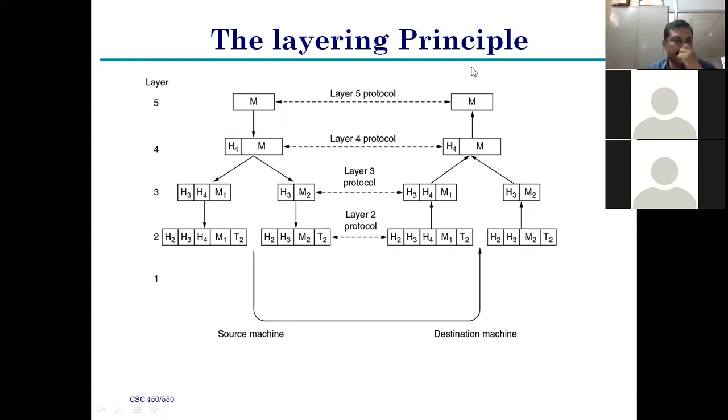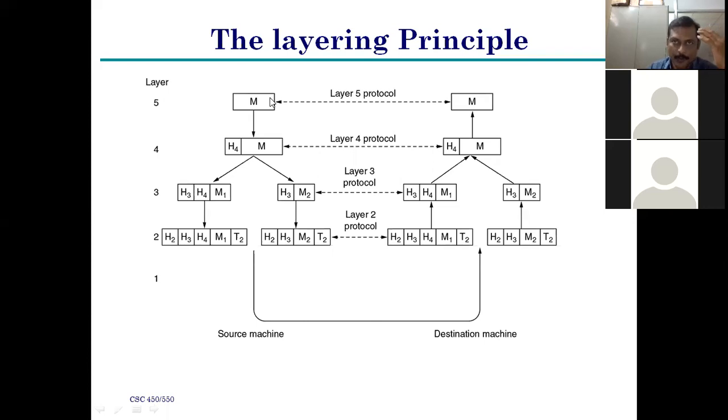So actually, OSI reference model means Open System Interconnection model. The Open System Interconnection model was introduced by the ISO. ISO means International Standard Organization, right? So for the OSI reference model, first we learn about layering principles. In layering principles, first take the message, right? That message is transmitted from one layer to another layer. There are 7 layers in the OSI reference model.